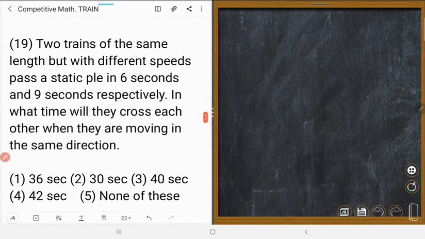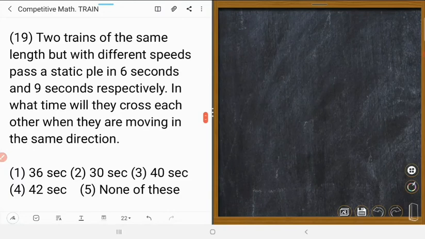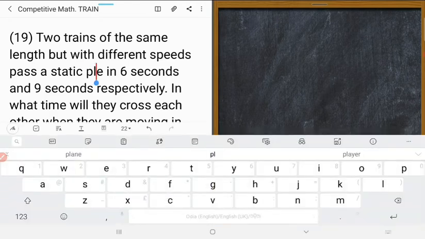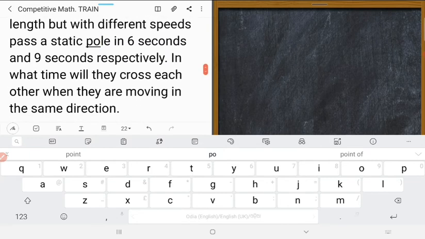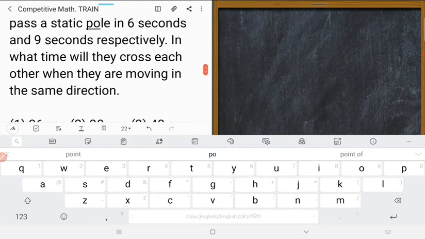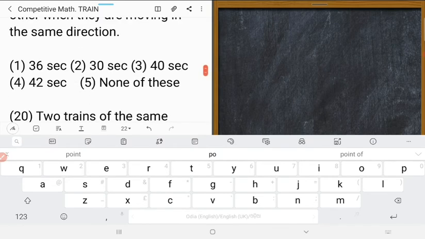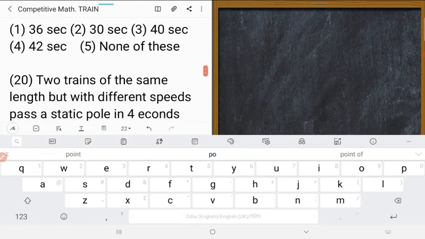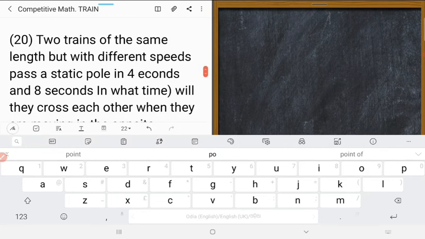Similarly, another sum, question 19. Two trains of the same length but with different speeds pass a static pole in 6 seconds and 9 seconds respectively. In what time will they cross each other when they are moving in the same direction? It is like question number 18. You can do it. Similarly, question number 20.